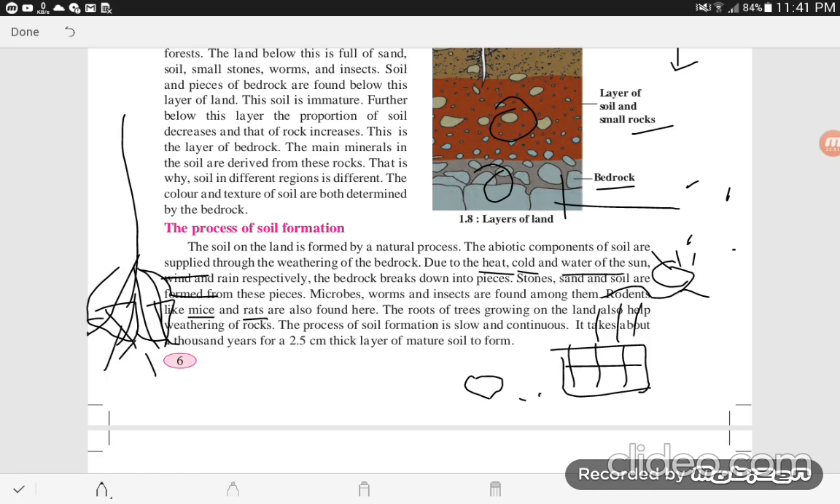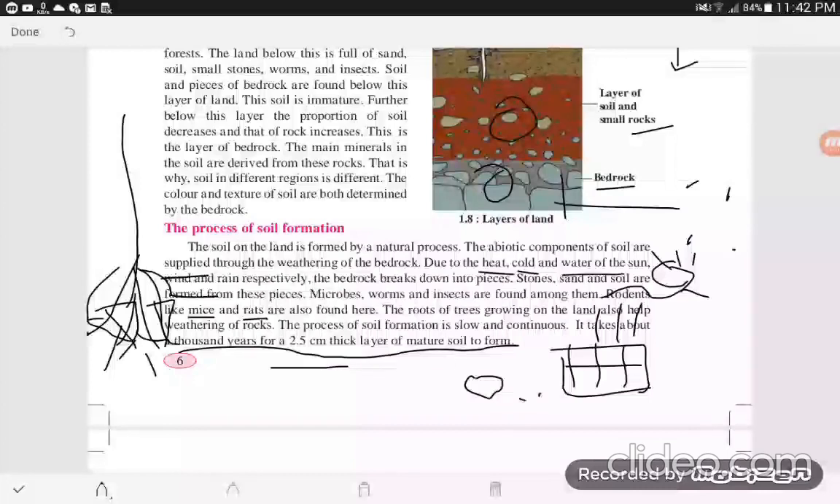The process of soil formation is slow and continuous. It takes about thousands of years to form a 2.5 cm thick layer of mature soil. This fill-in-the-blanks question is asked in the exam. How many years for a 2.5 cm thick layer of mature soil to form? The question can be twisted: it takes about 1000 years for a dash thick layer of mature soil. The answer is 2.5 cm, and the first question's answer is 1000 years.